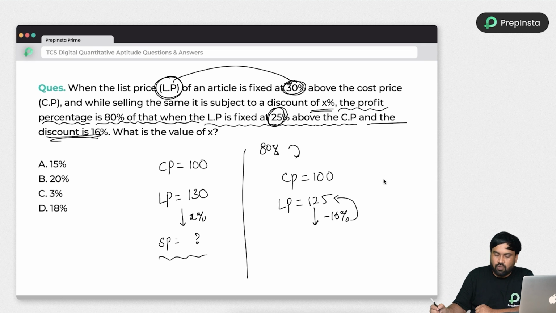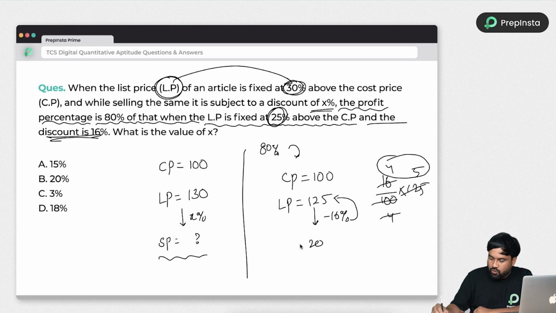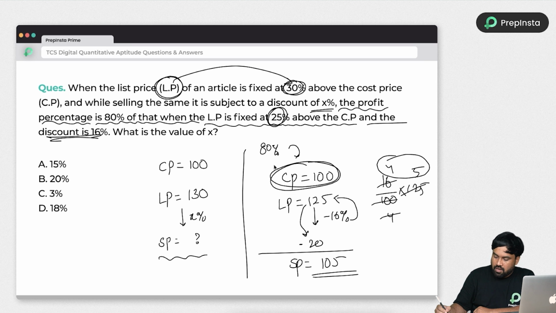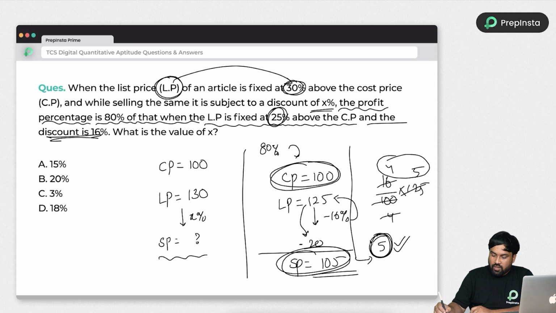So here discount is given, which is nothing but 16%. What is 16% of 125? It's very easy, guys. 16 divided by 100 into 125, right? So 25 will cancel this 5 times, 25 will cancel this 4 times. So answer is 20 rupees. So 20 rupees discount means the selling price is equal to 105 rupees. Am I right or not? So tell me, the cost price is 100 rupees and the selling price is 105 rupees. Can I say 5 rupees is the profit? So in the second case, profit is 5 rupees.